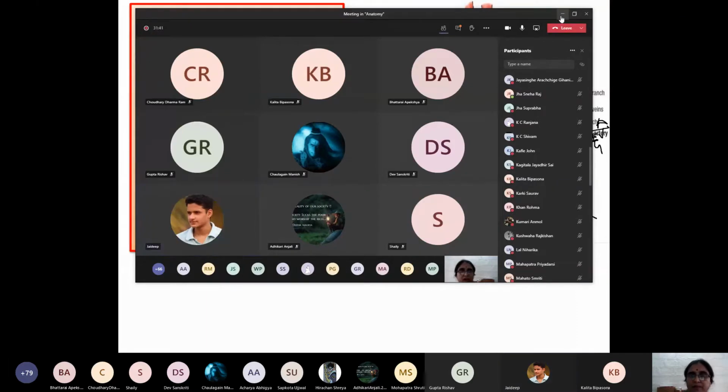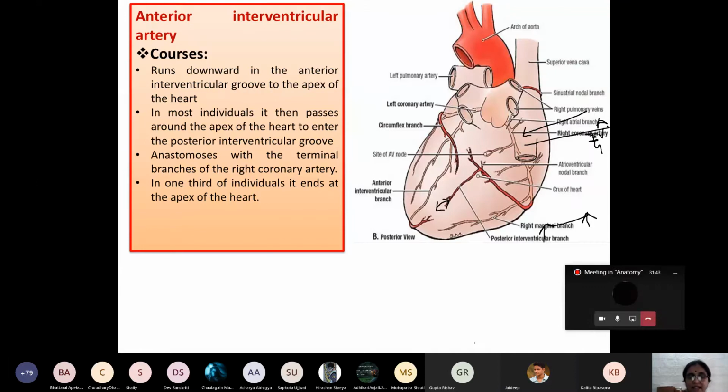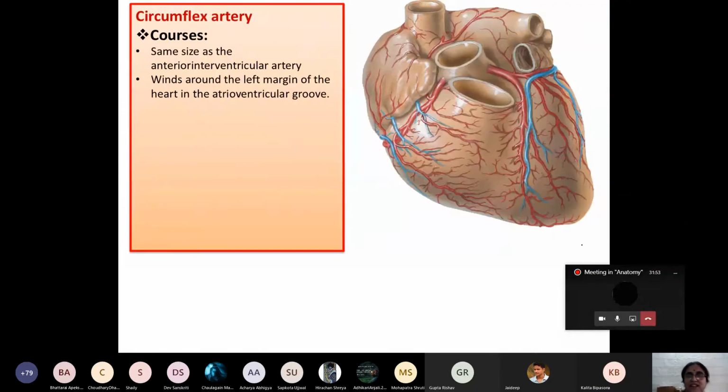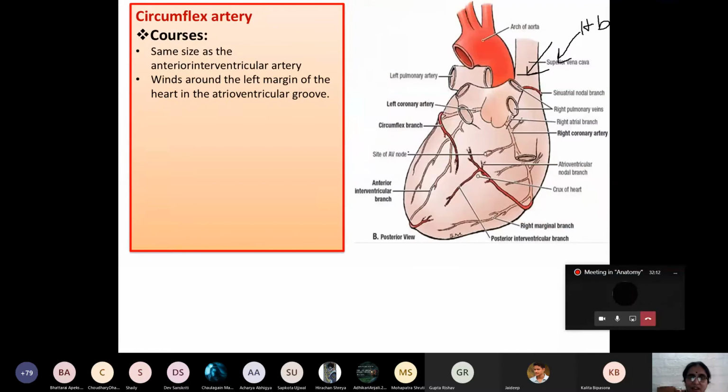Now I believe all of you have understood the short course of the anterior interventricular artery. Is there any question? No. Okay, now the circumflex artery. It is very easy. You can see in the picture that it is of the same size as the anterior interventricular artery. Then it winds around which border of the heart? You have studied the external features of the heart: the left border. Then in the picture, it lies in which part of the atrioventricular sulcus?